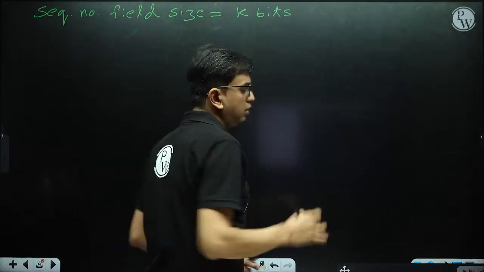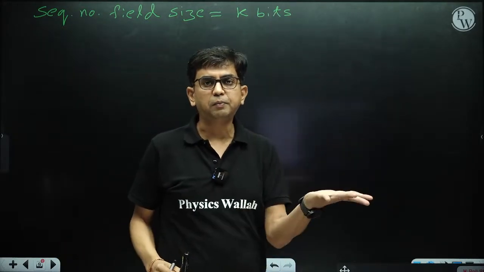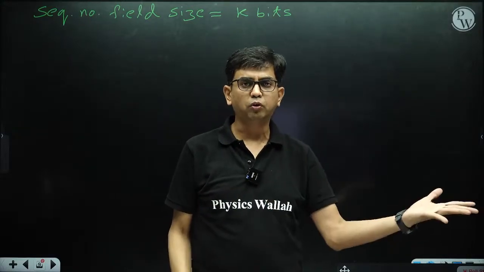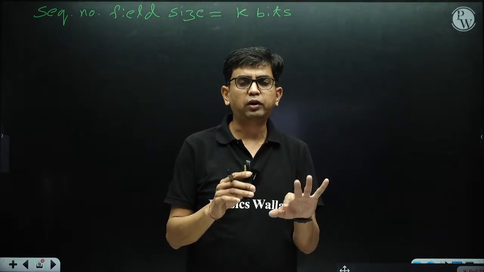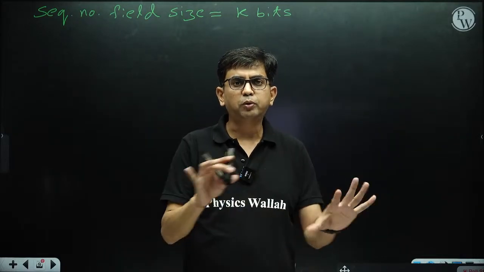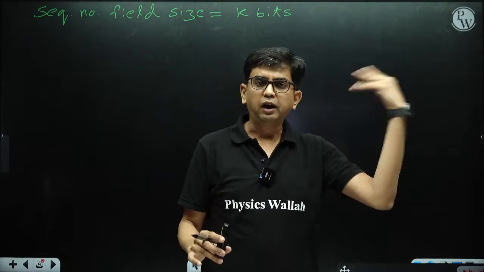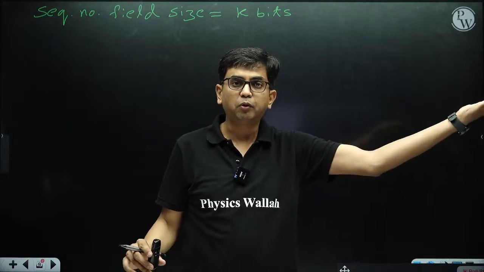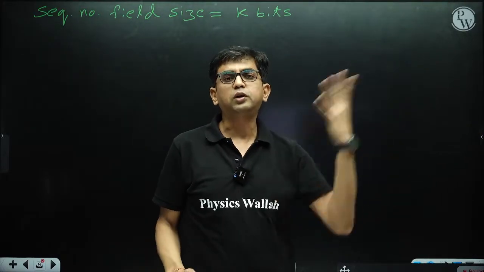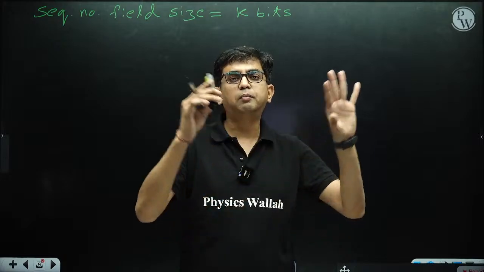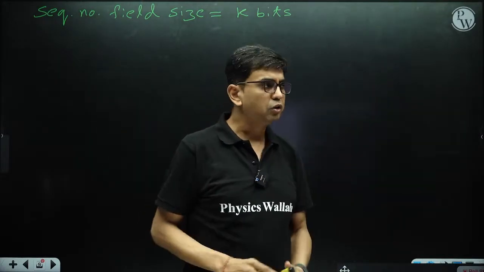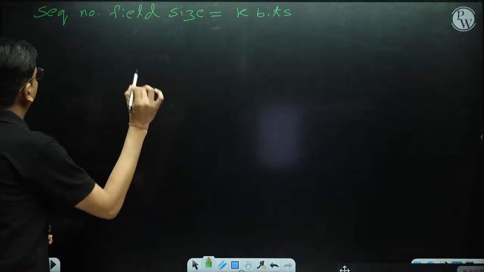Already I mentioned that in case of TCP it's 32 bits. But let's suppose we are going to design a new protocol, similar to TCP. In that protocol's new header, how many bits should the sequence number field have? So we have to find the value of k.